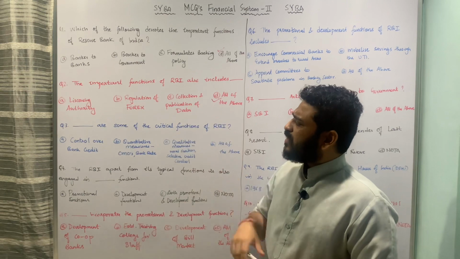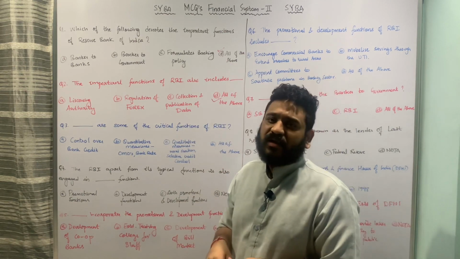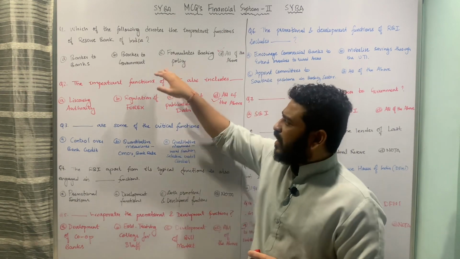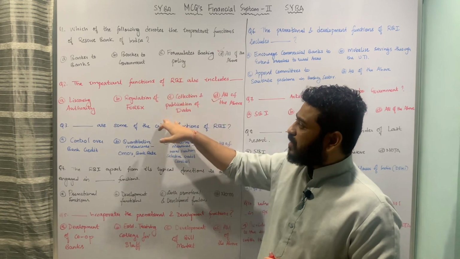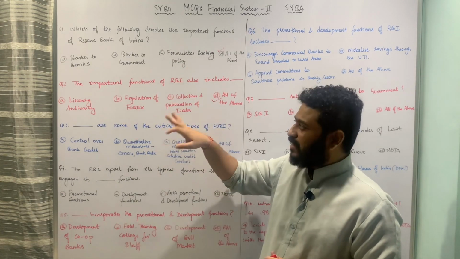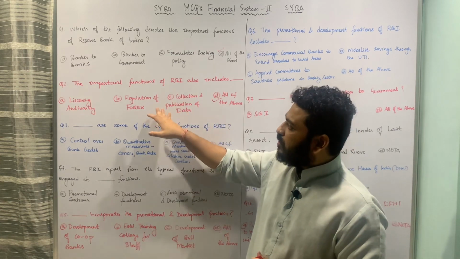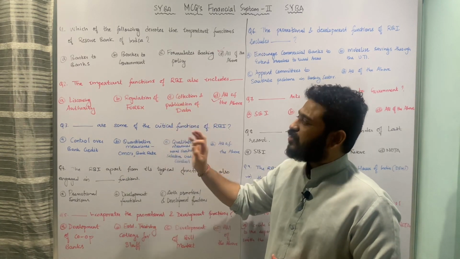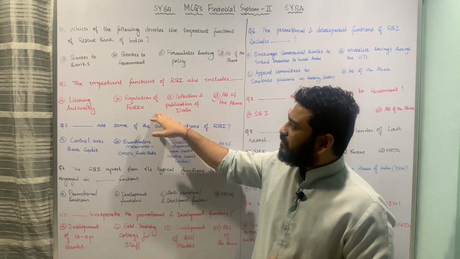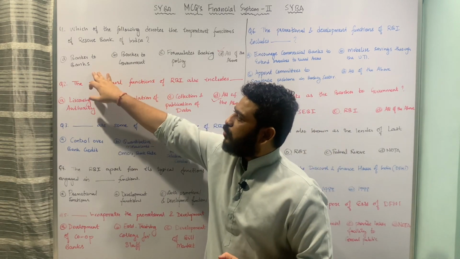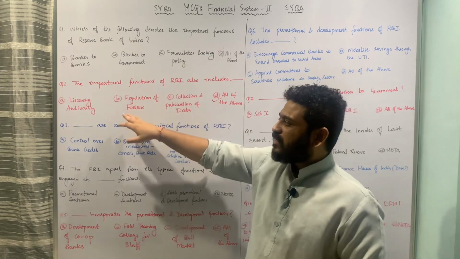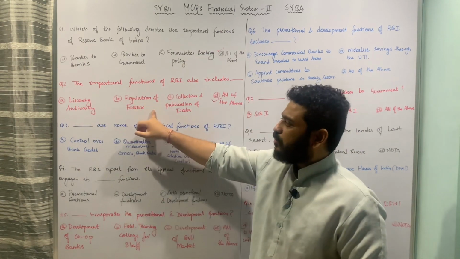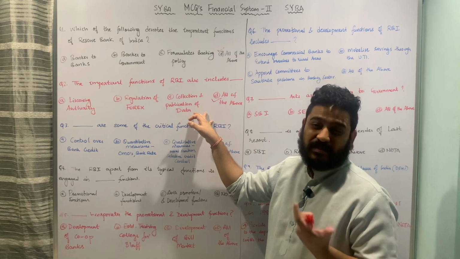Let us now move to the next question, which is again talking about the functions of Reserve Bank of India. I segregated them into 3 different questions because the underlying options are different in all these 3 questions, and in that fashion you will cover nearly 9 important functions of Reserve Bank of India. The first 3 were banker to bank, banker to the government, and formulation of banking policy. The next 3 are licensing authority, regulation of foreign exchange, as well as collection and publication of data.